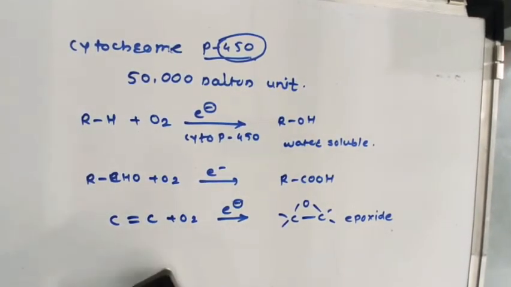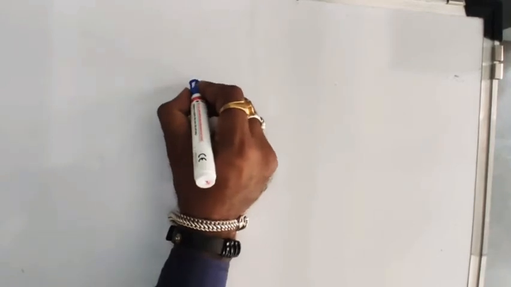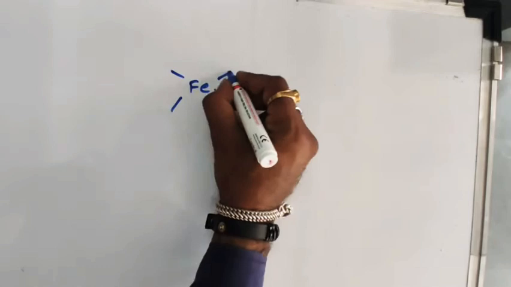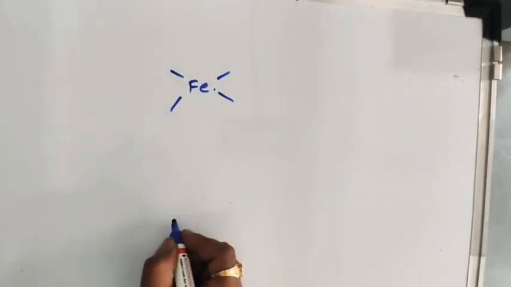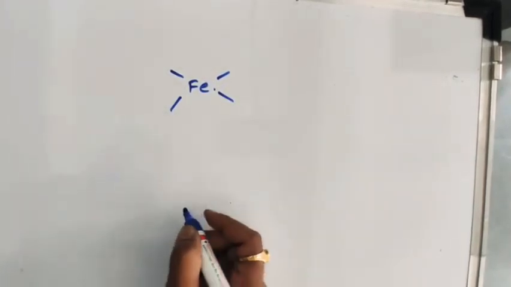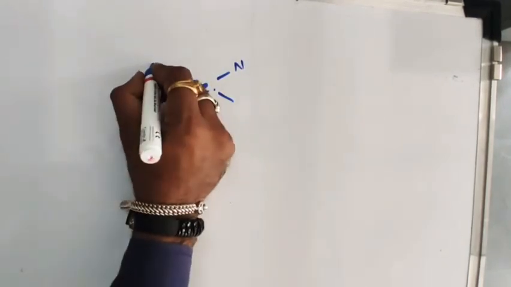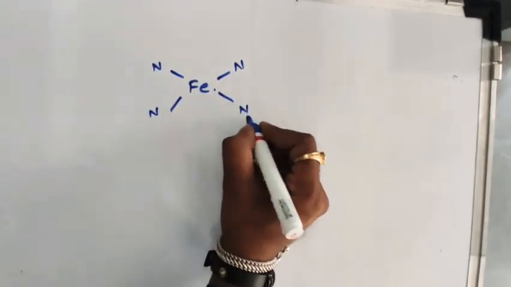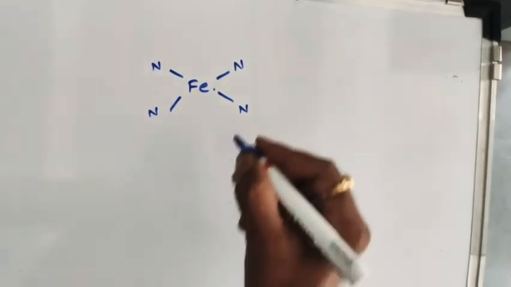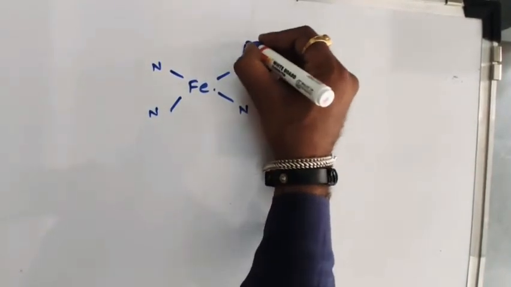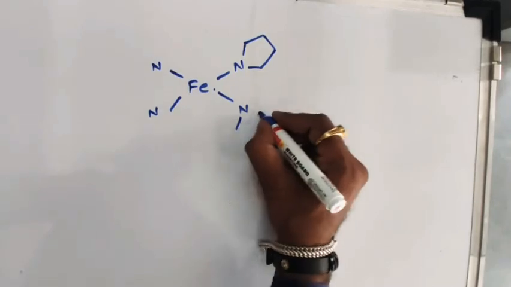If you think about the structure of cytochrome, as I already told you, a ferrous atom is present. This ferrous is coordinated to nitrogen, a 5-member ring of nitrogen, the porphine ring.